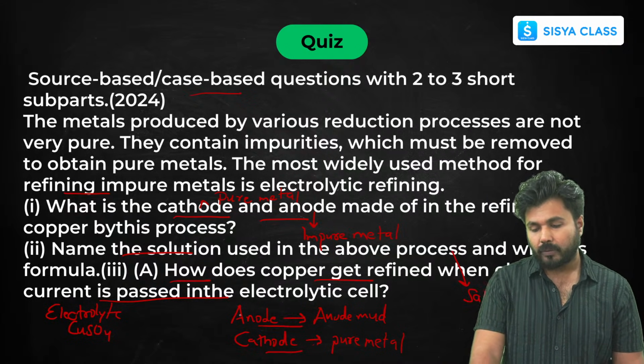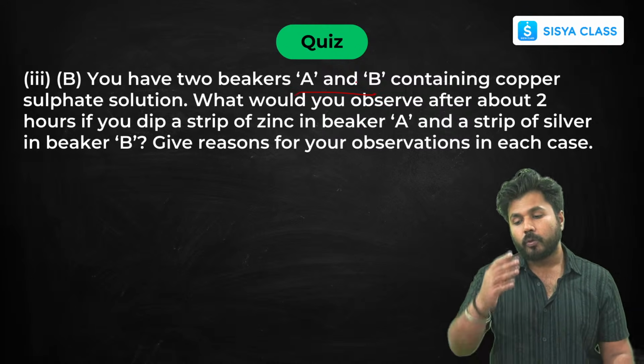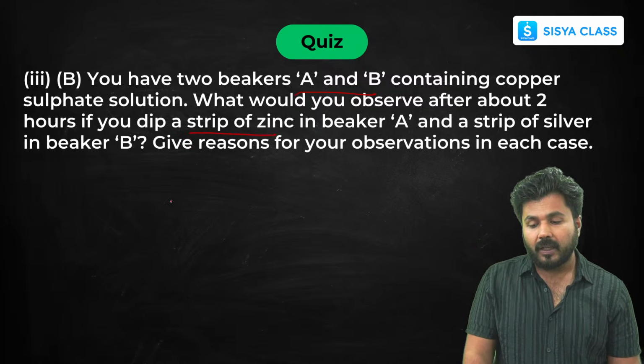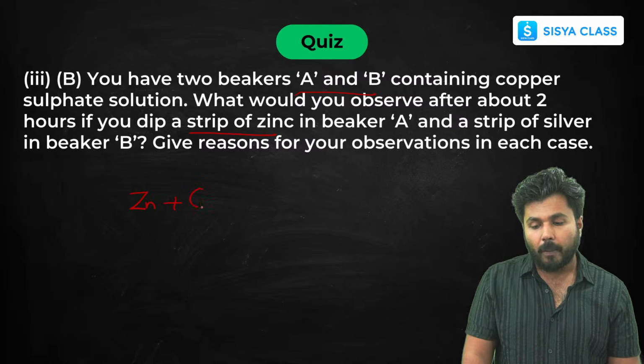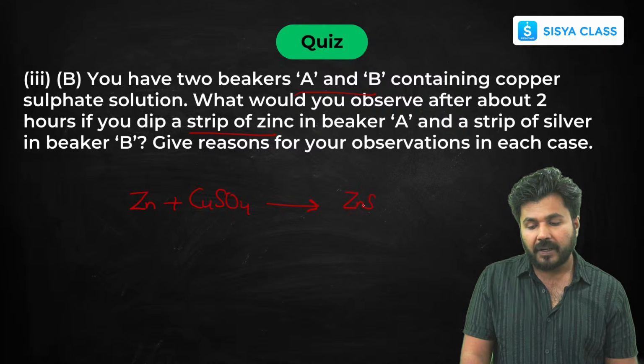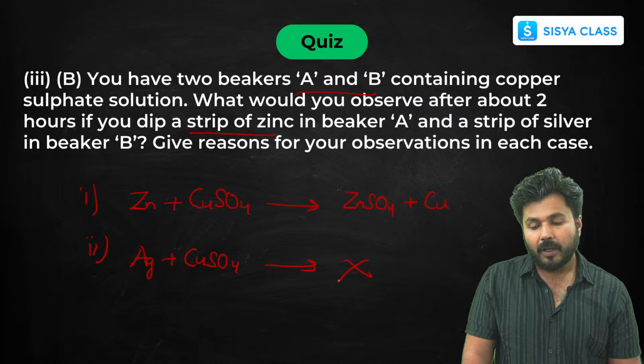You have 2 beakers A and B containing copper sulfate solution. What will you observe after about 2 hours if you dip a strip of zinc in beaker A and a strip of silver in beaker B? If I put a strip of zinc in copper sulfate, as you know zinc is more reactive, it will form zinc sulfate and copper will be deposited on the zinc. In the second part, if you dip a strip of silver in copper sulfate, silver is less reactive than copper, so no reaction is possible.